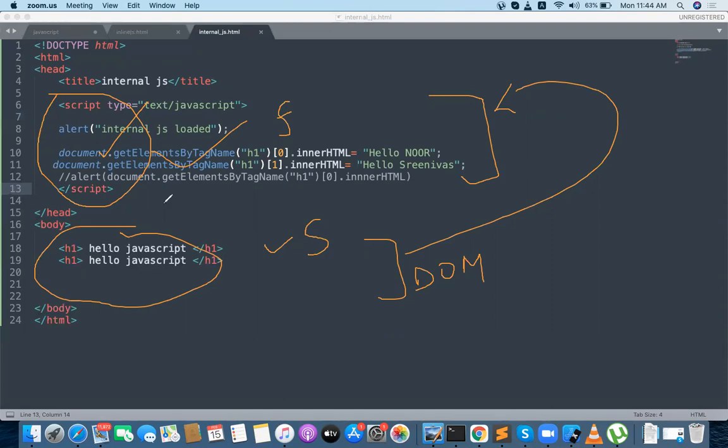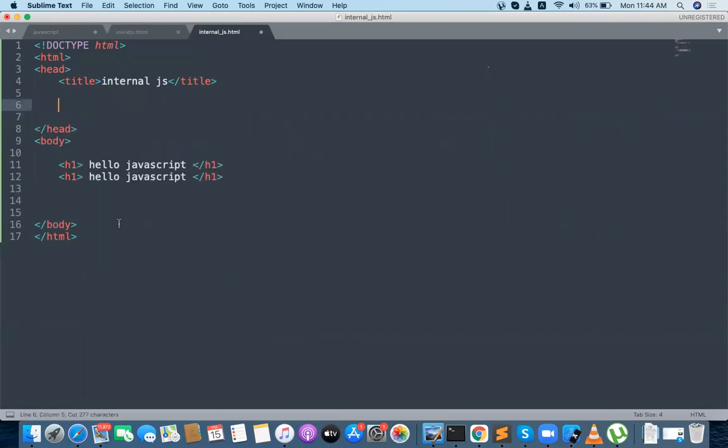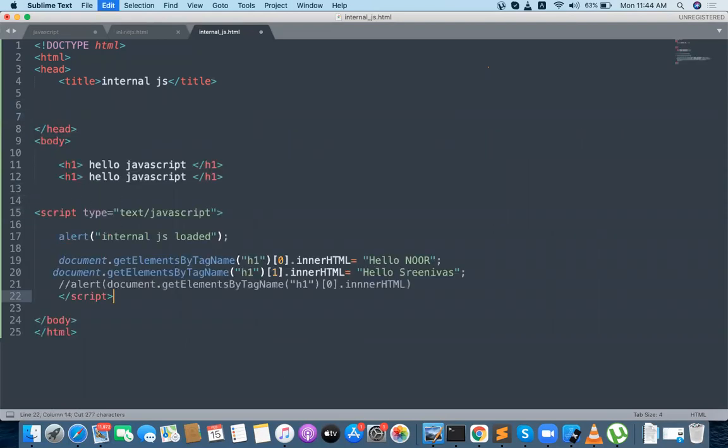Whenever your code is at the bottom level, then the document method will execute properly and can understand. This method getElementsByTagName, this h1, can now be accessed top to bottom, line by line execution, right?